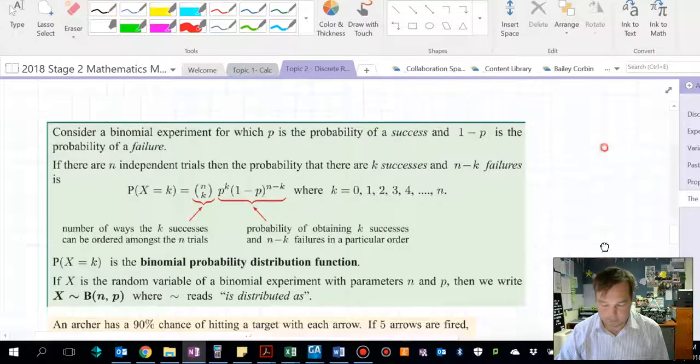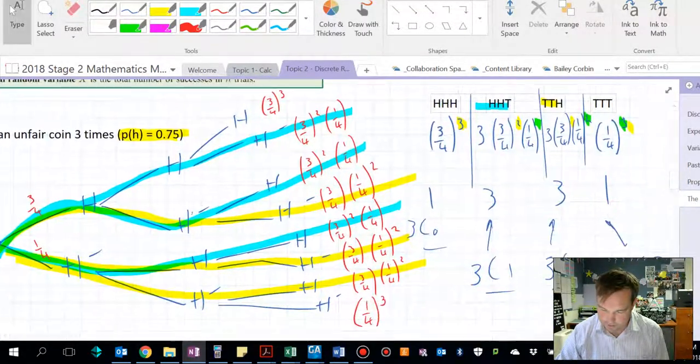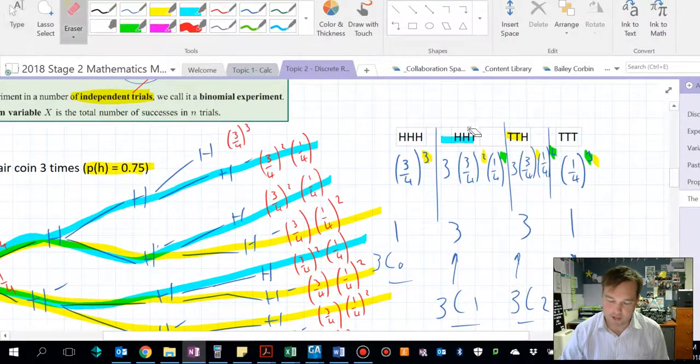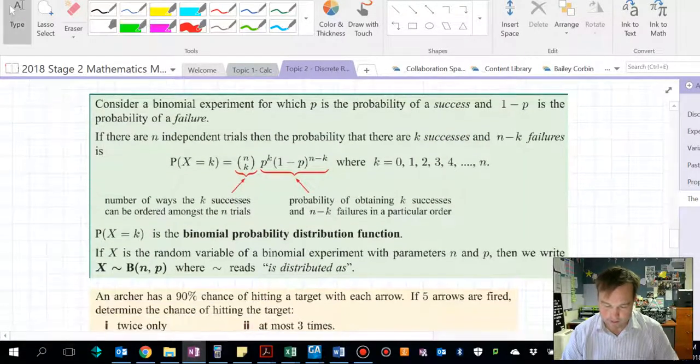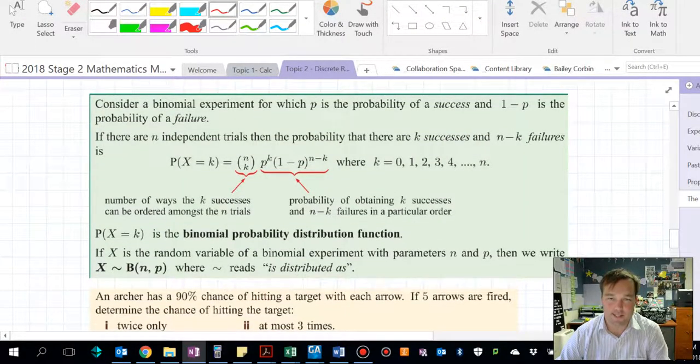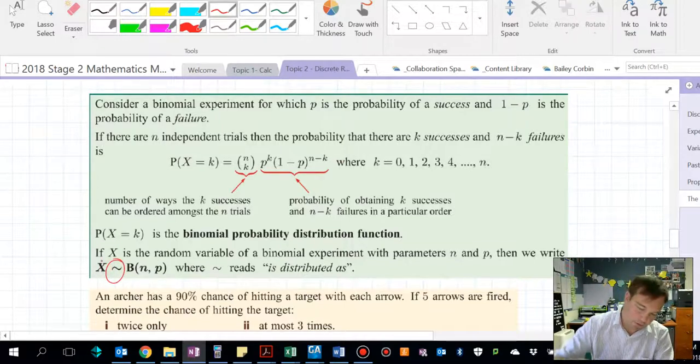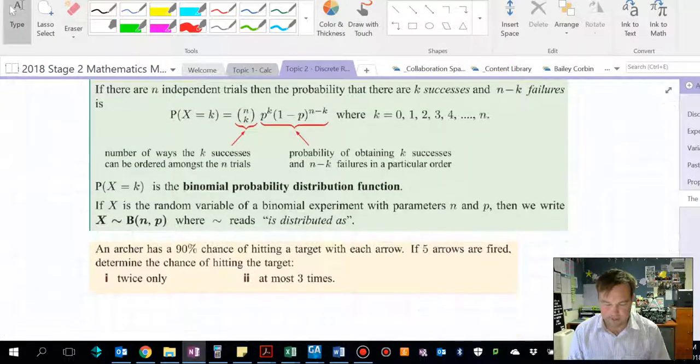So, up above, in the coin tosses, the number of ways we could get 2 heads from 3 trials was 3, because that was 2 heads coming out in those 3 there. P is the probability of success to the power of k, times 1 minus p to the power of n take k. If something is binomially distributed, we say that X is distributed binomially. N is the number of trials, and P is the probability of success as each trial occurs.